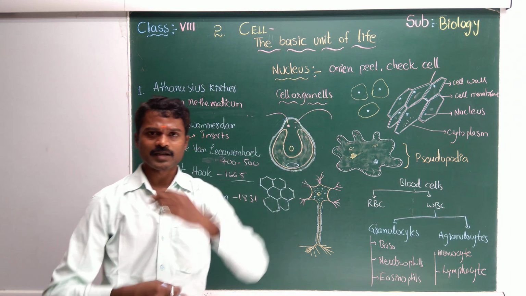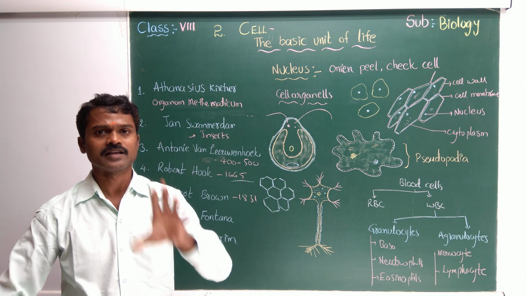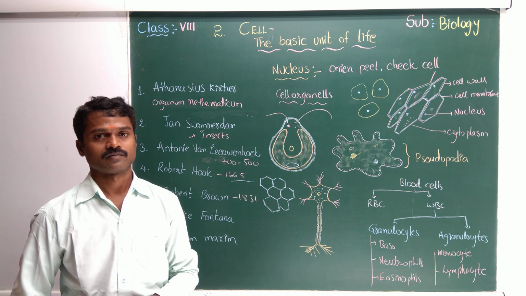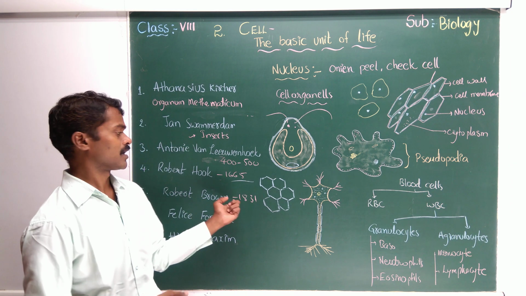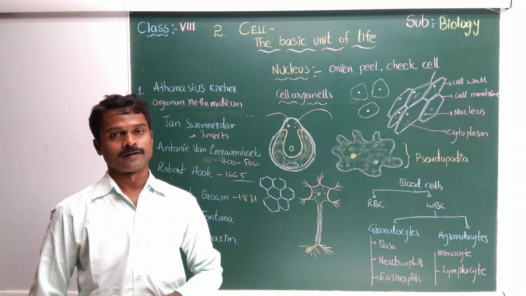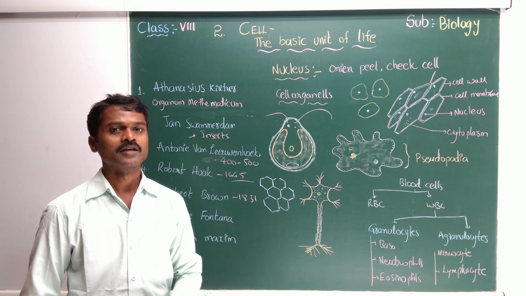Cells. We have different types of cells. In them, the main one is the nucleus. Who studied the nucleus? Robert Brown, in 1831.